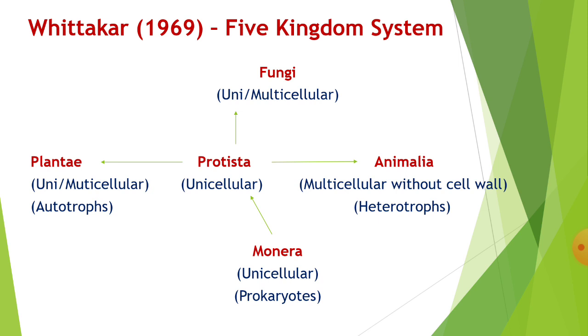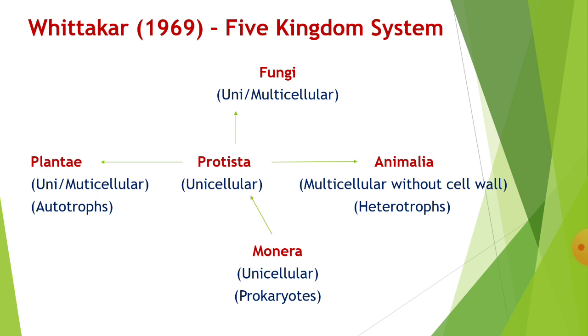The prokaryotes do not have true nuclei; for reproduction they have nuclear material, and in eukaryotes a true nucleus is present. So this is the basic difference, and he divided organisms into five kingdoms, and the first kingdom is Monera, which includes unicellular prokaryotes. Second kingdom is Protista.